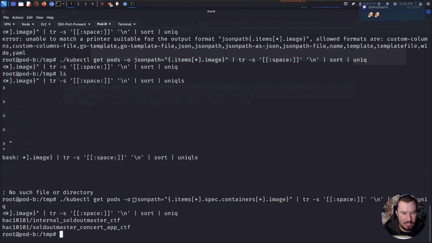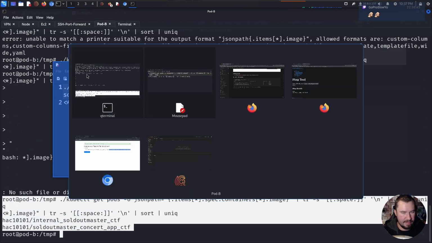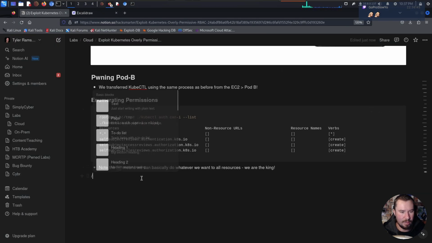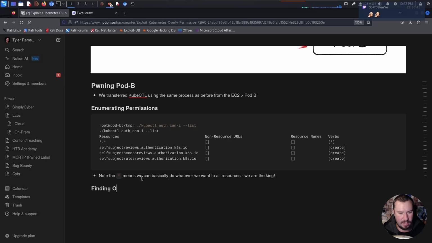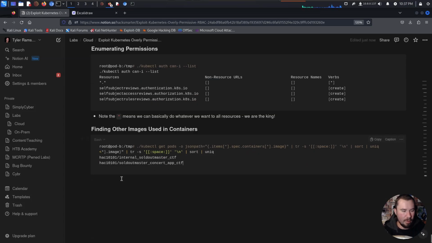Anyways, what it was supposed to do is show me what images have been used, and we can see two images. We have this internal sold out master CTF and this sold out master concert app CTF, right? So we can go ahead and just grab this for our notes, and we'll add this so that when I do it in the future, I don't type the syntax wrong. And we will call this finding other images used in containers. Right, we have that. So we have those two images.